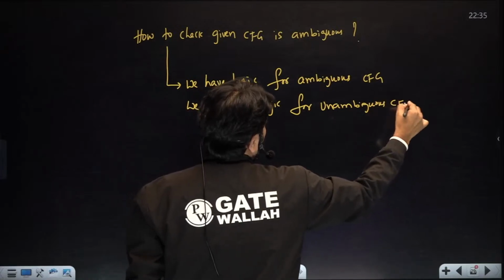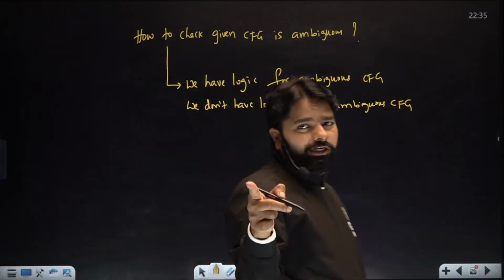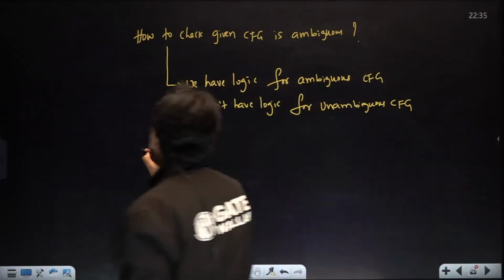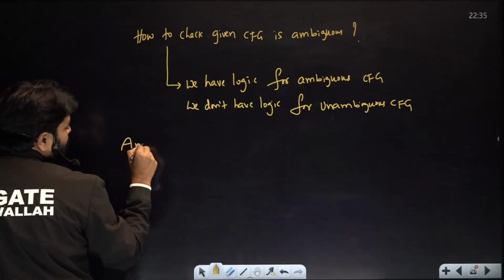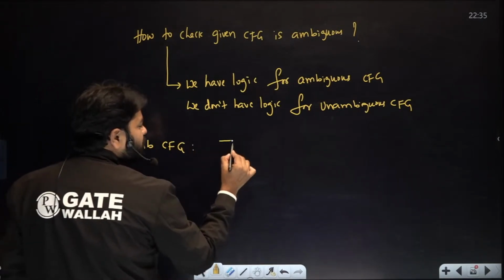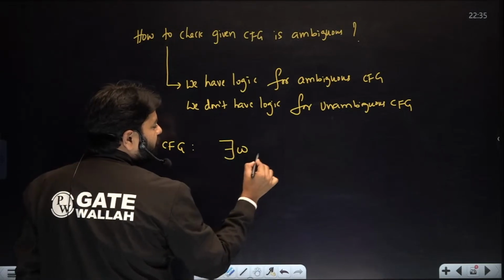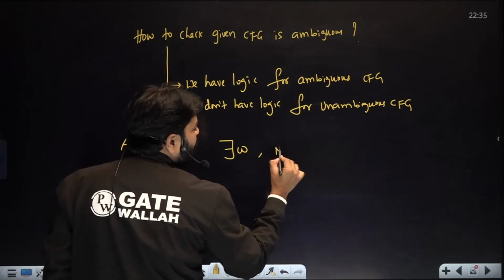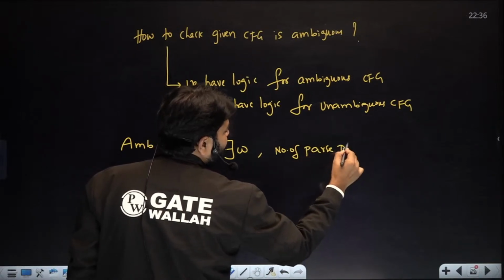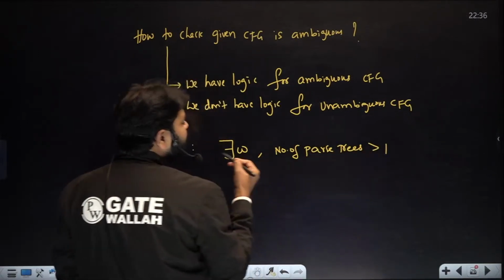Remember that too. In general, if the grammar is ambiguous, what is that concept? Why do we have a logic for ambiguous? An ambiguous CFG will have a logic: there exists a string that has number of parse trees greater than 1. So very simple, you only need to find which string it is.